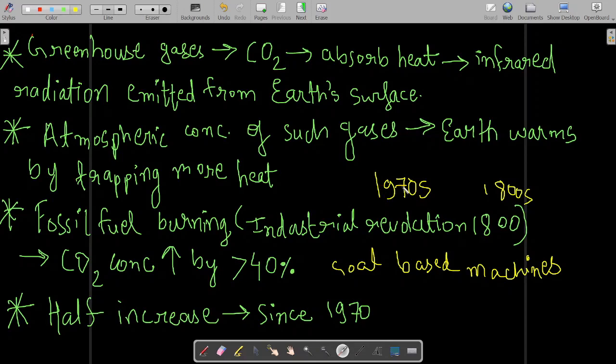Automobiles increased. So again the fossil fuel burning increased because petrol and diesel are what? Fossil fuels, right? So when they are burnt, CO2 is released into the atmosphere.